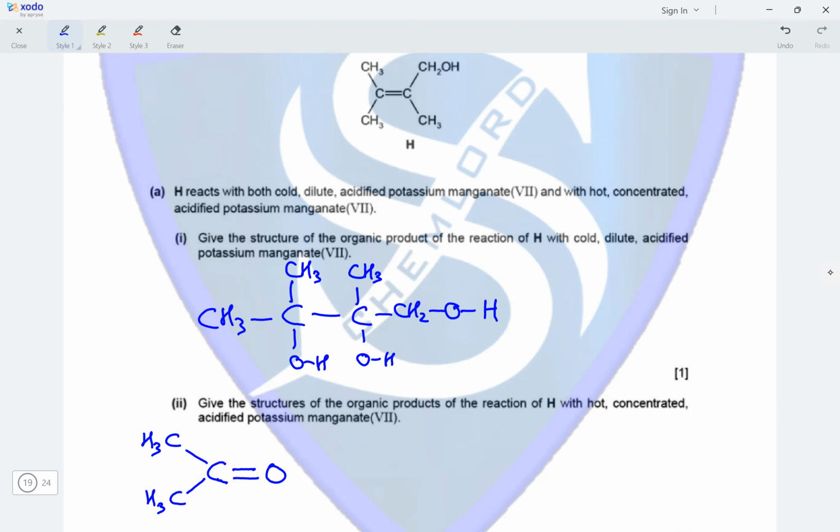And on the other end, we would have a similar reaction taking place. The carbon atom that formed the double bond will now form a double bond with an oxygen atom. On one end, it will have a CH3 group attached to it. And on the other end, it had a primary alcohol which gets oxidized to a carboxylic group. Thus, this compound is a 3-carbon carboxylic acid, which is propanoic acid, having a ketone group on the second carbon atom.